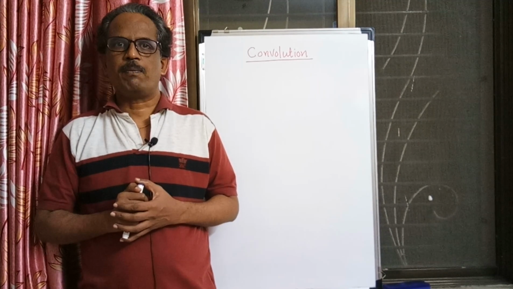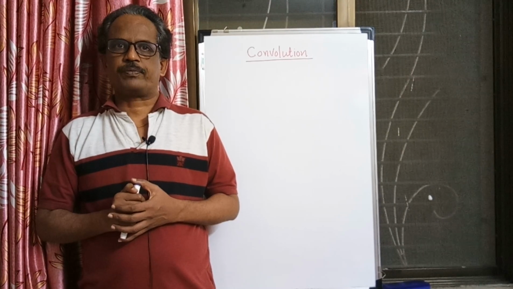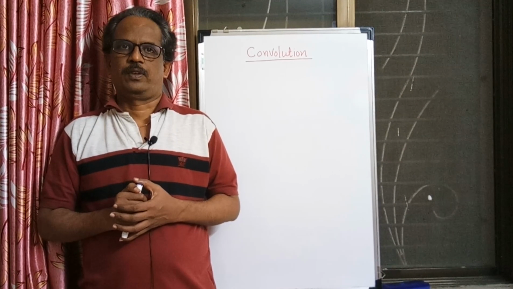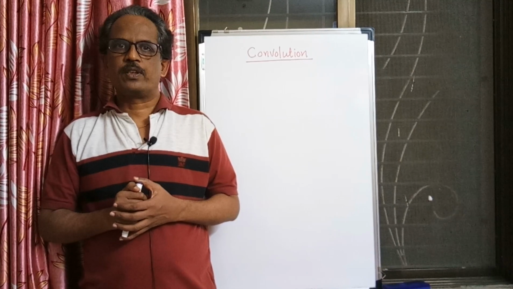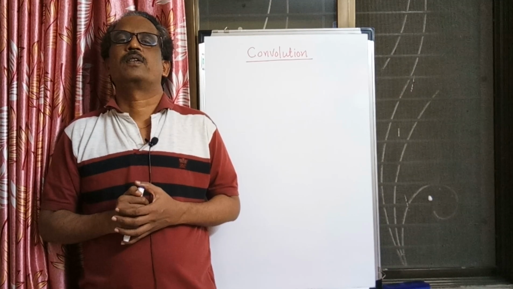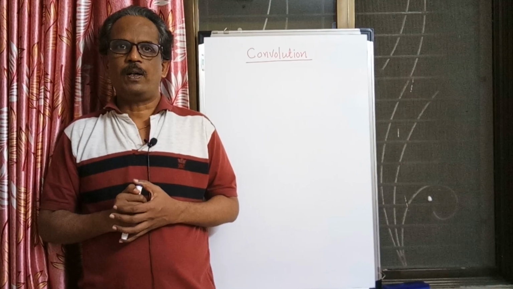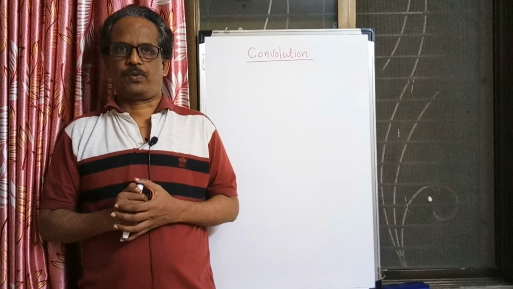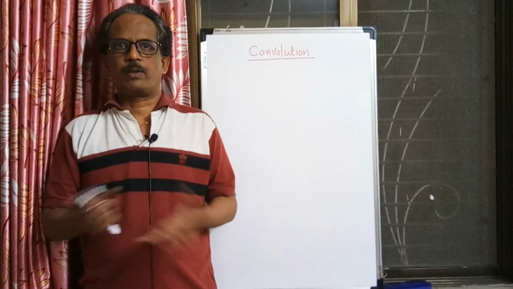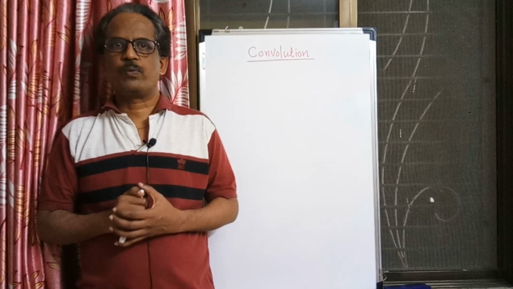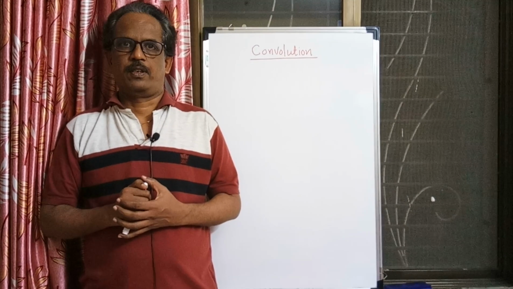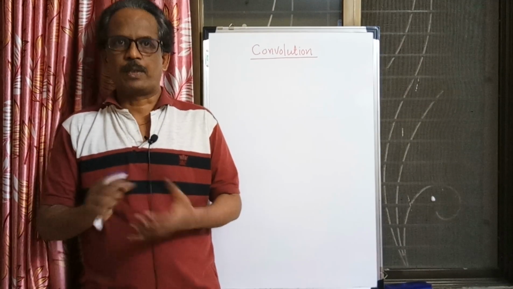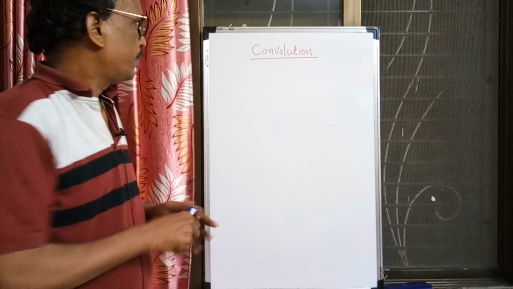In an LTI system, I told you that whenever the input applied to the system is a delta function, the output of the system is called the impulse response. In the case of the delta function, we can use the word impulse function or delta function.